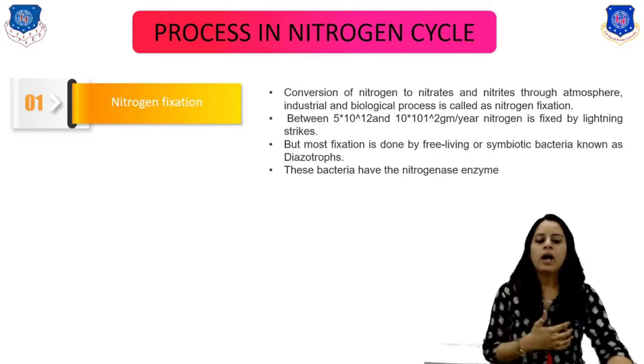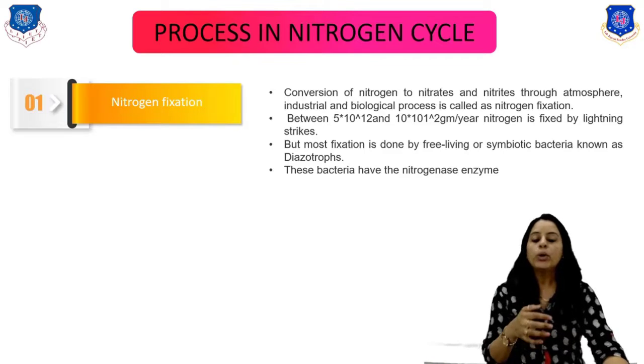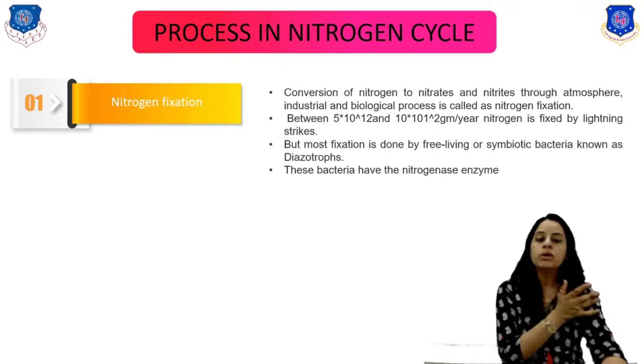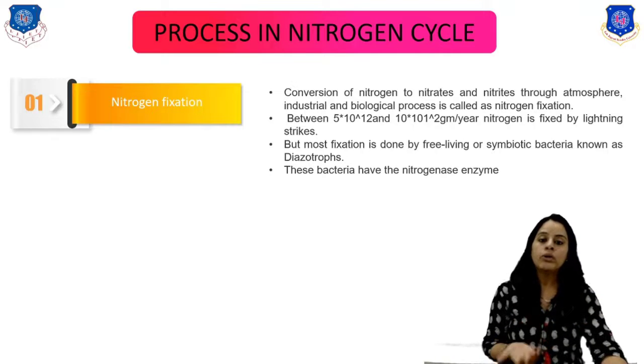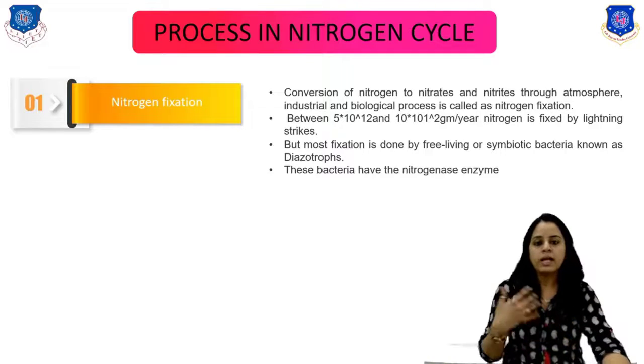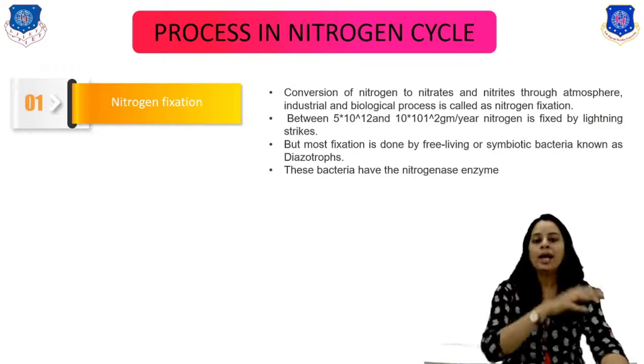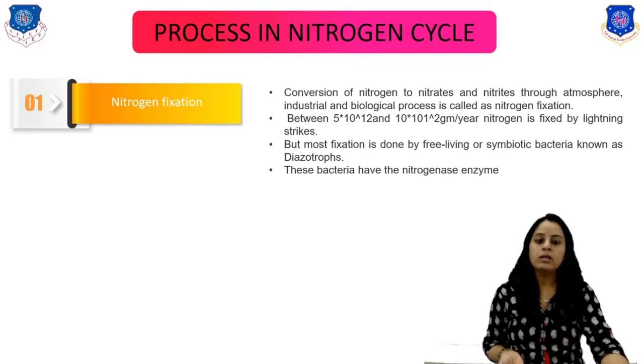These bacteria have the nitrogenase enzyme. In the nitrogen fixation process, nitrogen is converted into ammonia and ammonium, NH3 and NH4, with the help of bacteria like Rhizobium and Azotobacter, right?